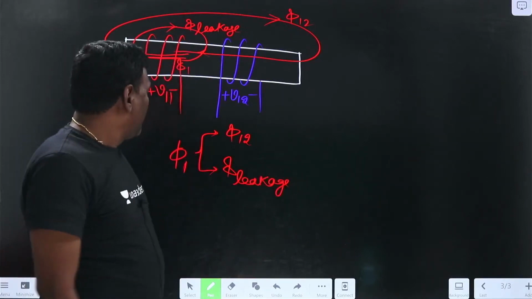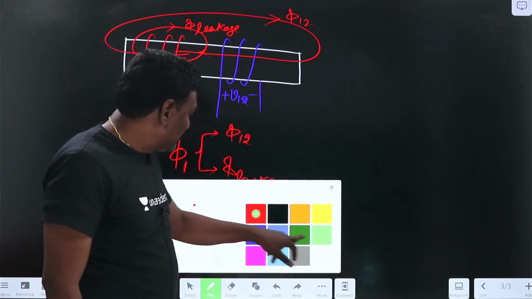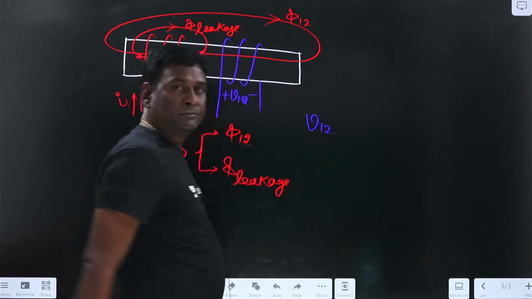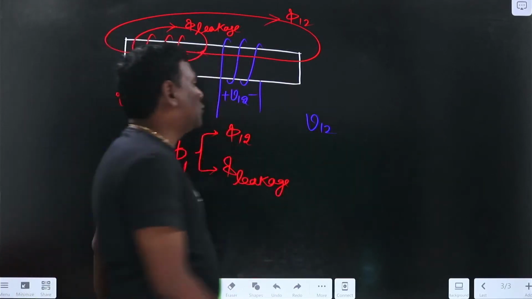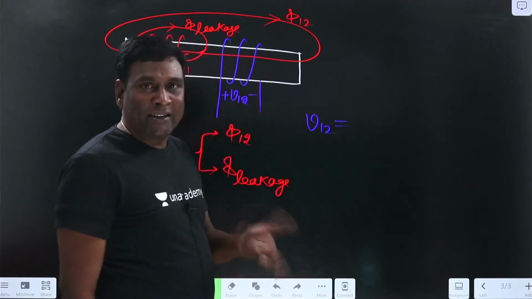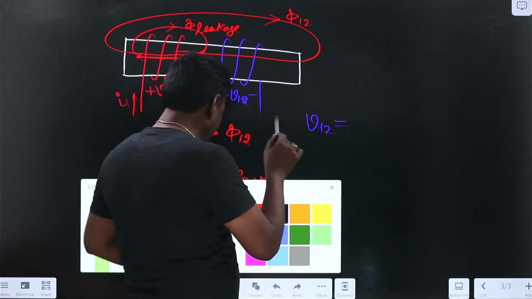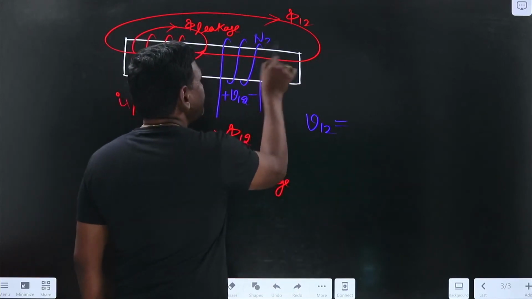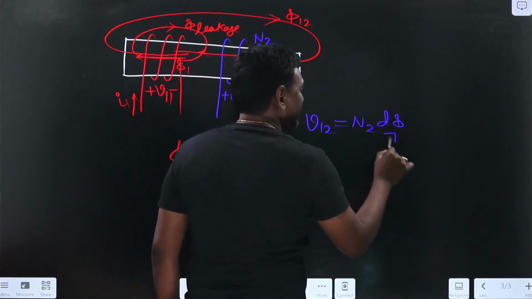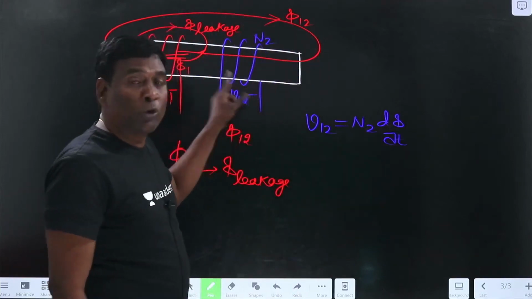Now if I think of the induced voltage V12, let me write it here. The induced voltage here is going to be how much? As usual, N d phi by dt, right? Here the number of turns is N2, so it is N2 d phi by dt. Now what is this phi? The component is going to be phi 12.